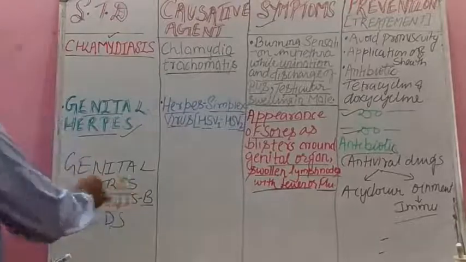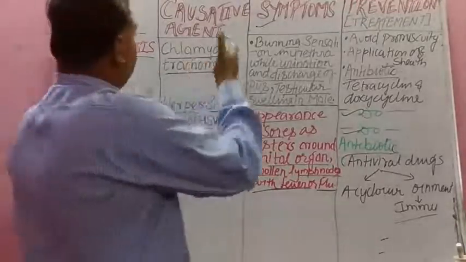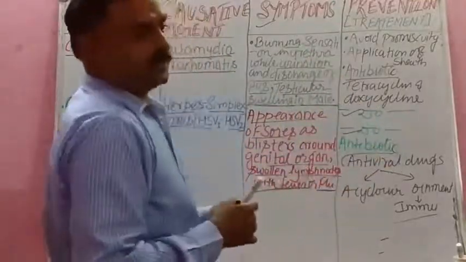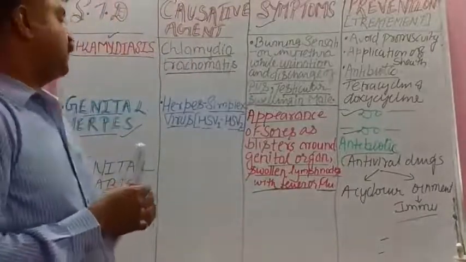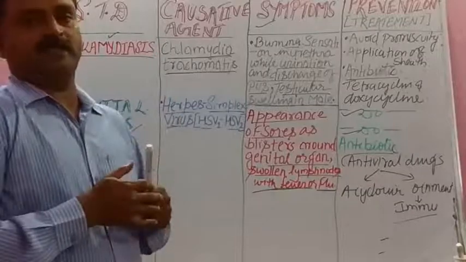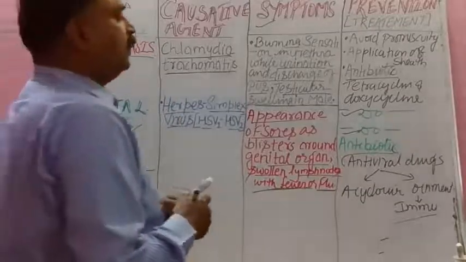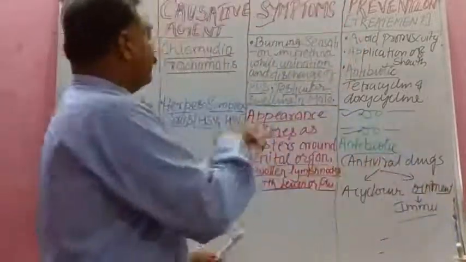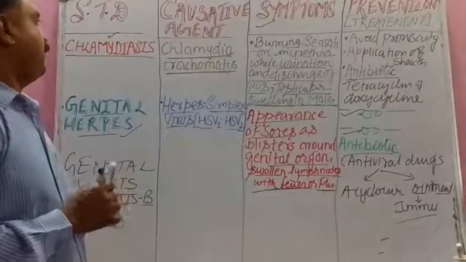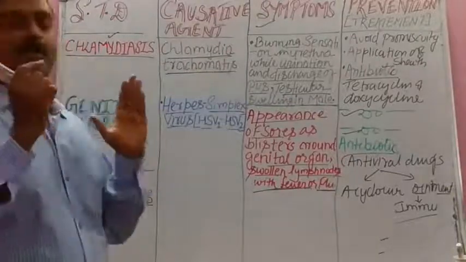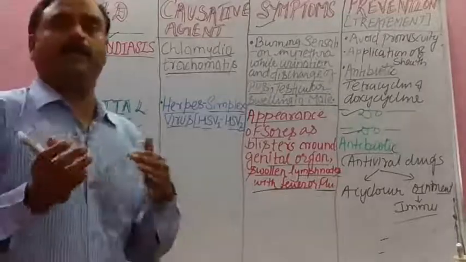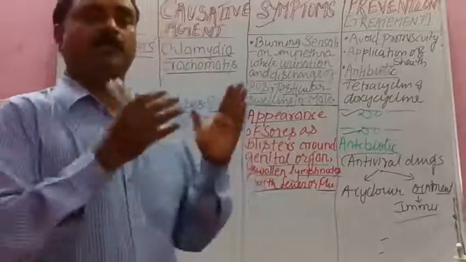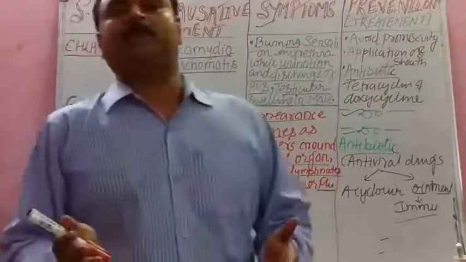You can study these three in the same procedure: causative agent, symptoms and prevention, any two or three from your text. In this way we can complete the sexually transmitted diseases. In the next topic I will give you very brief symptoms and preventive measures of hepatitis B, and the remaining one or two sexually transmitted diseases you can do in the same way from your text using the table of causative agent, any two symptoms and preventive measures.